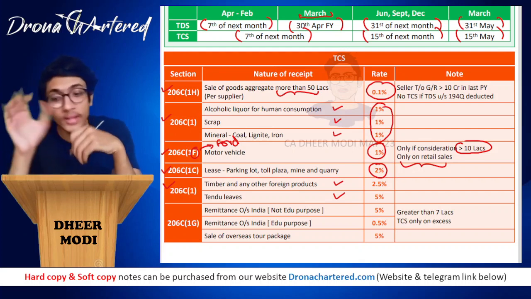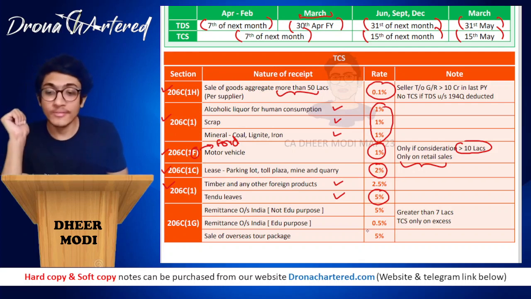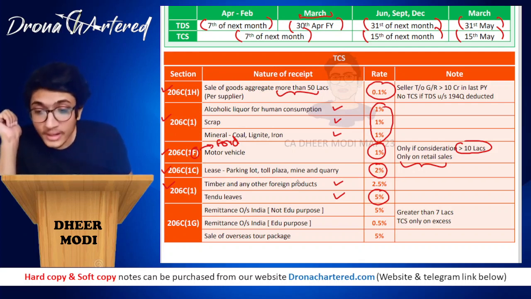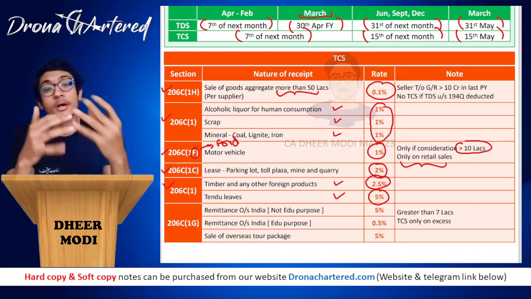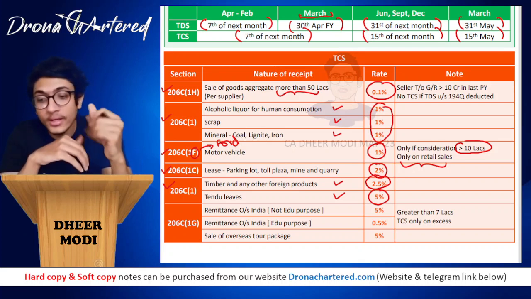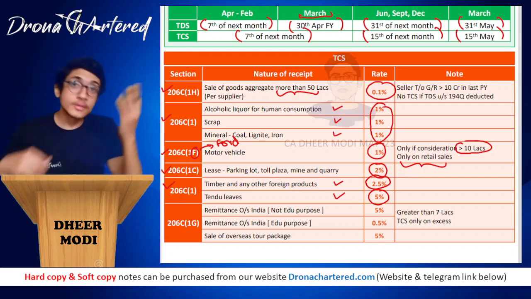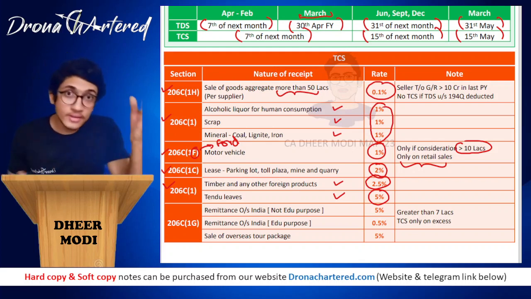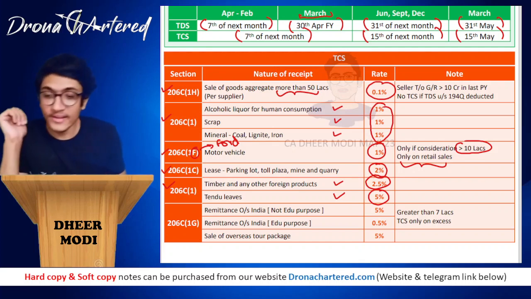Okay, so tendu has 5 letters. Therefore, your TCS rate is 5% for tendu. And timber and other forest products TCS rate is 2.5%. Okay, so if you know Hindi, 2.5 is called dhai. Since you will be cutting the timber trees, they will die. Therefore, your rate is 2.5%.